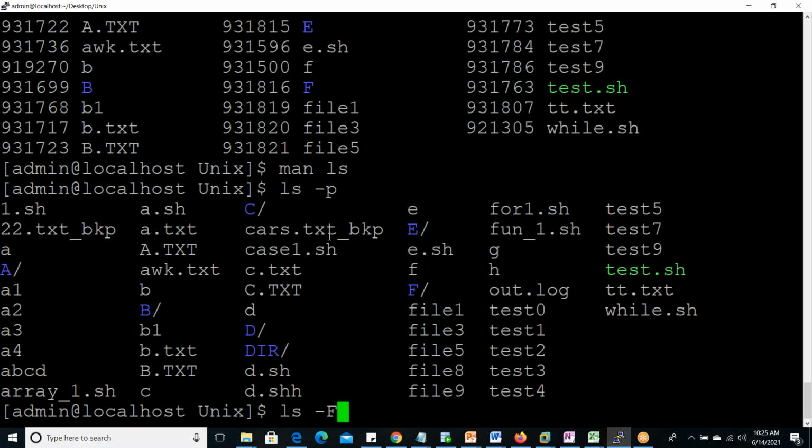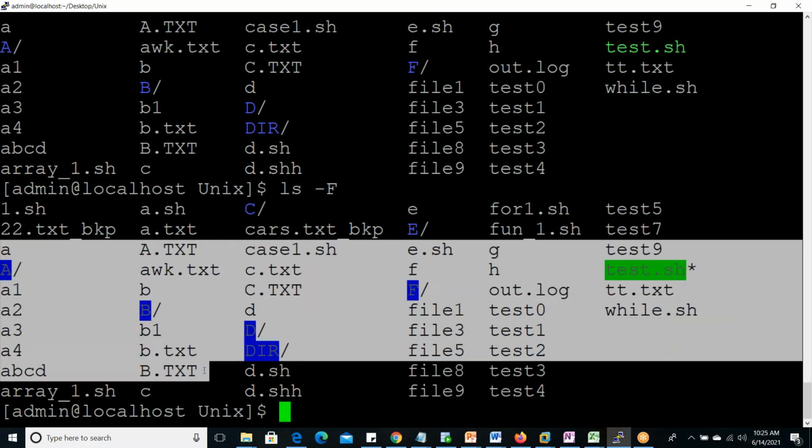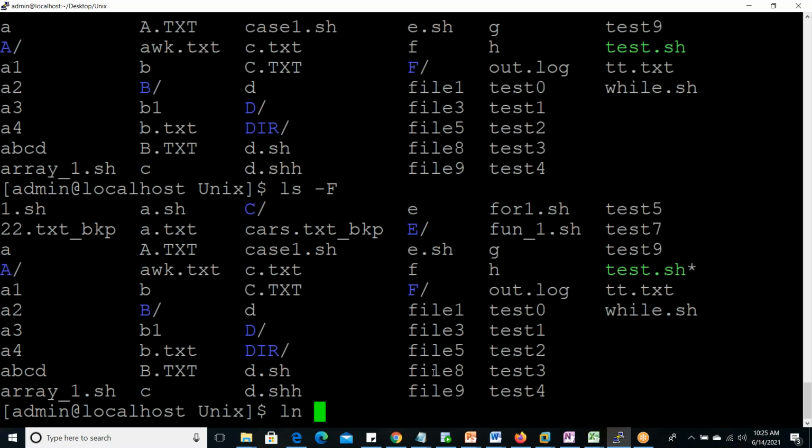Again, ls -F is there. In this ls -F also, the same thing is displayed: for a directory a forward slash, for a file nothing. Another is a linked file. If any linked file is there, then for that an @ will display in -F, but that is not available in -p. So here, is any @ there? No. Okay, we can create one. The link topic we'll discuss later. Now I'm just creating one link file.